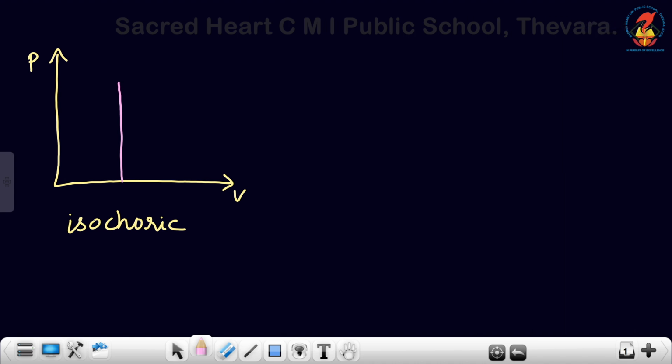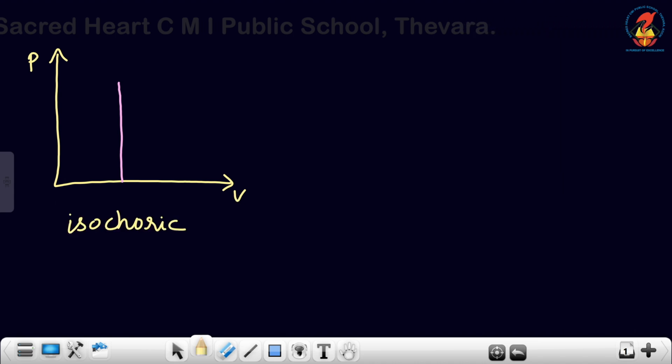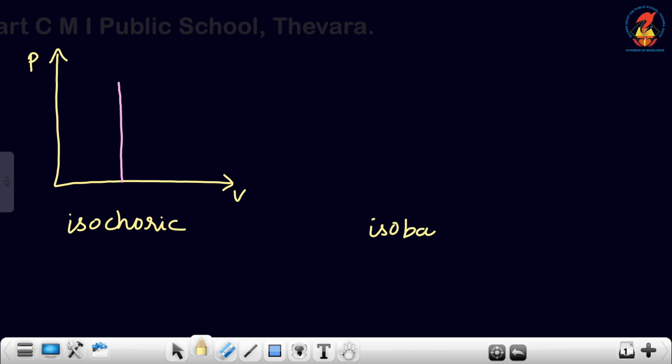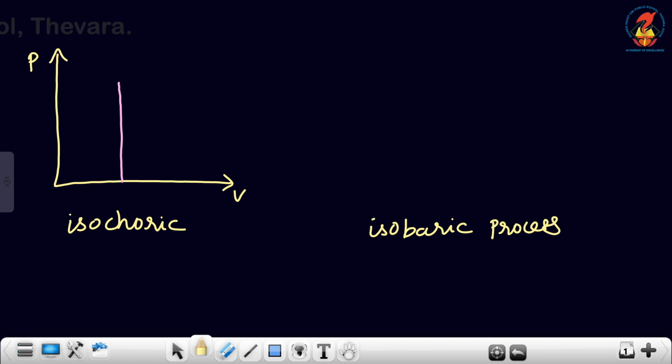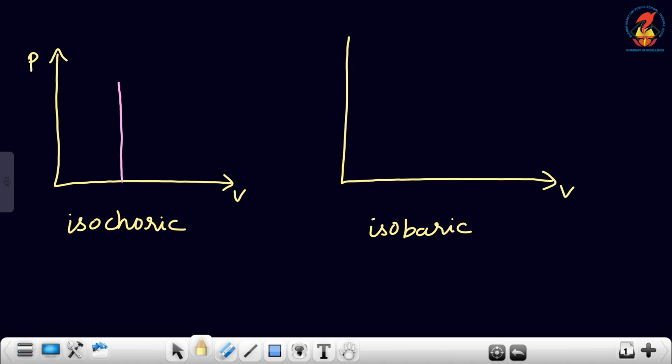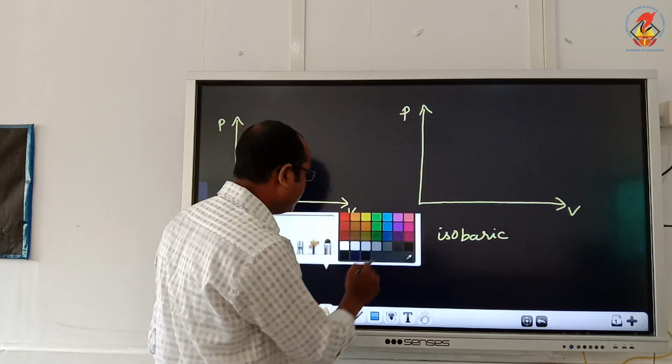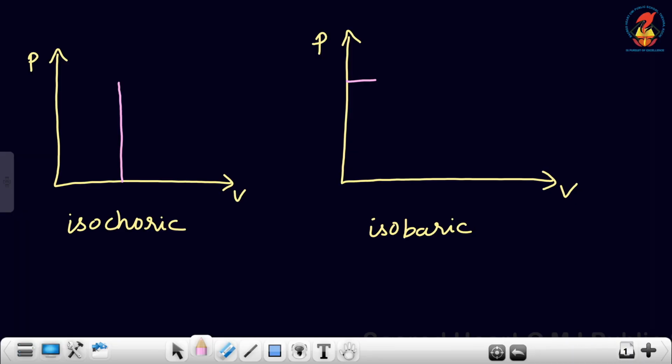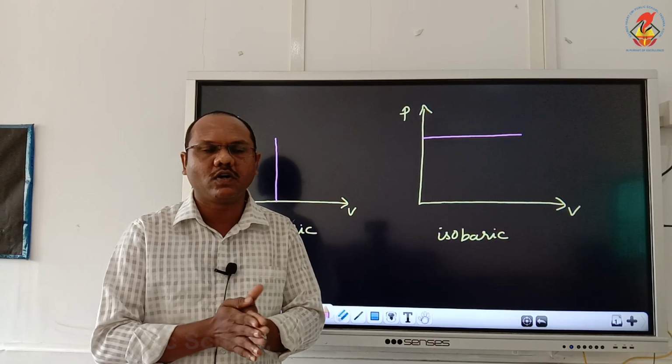Volume is constant. Now the next thing is the isobaric process. So in the isobaric process, which remains constant? Bar for pressure. So pressure remains constant. So even though volume increases, the pressure remains the same. So this is the graph for the isobaric process. So you can take down these graphs also. That's all in this section. Thank you.